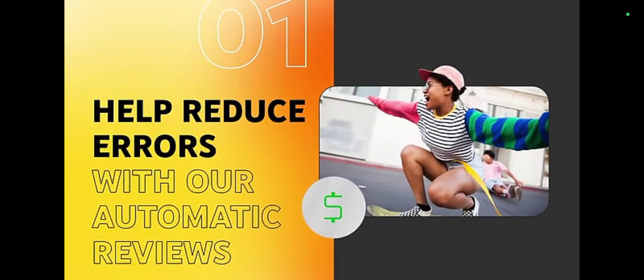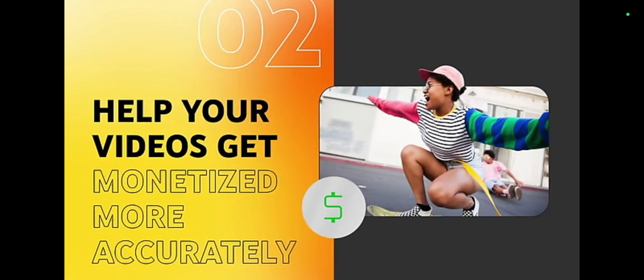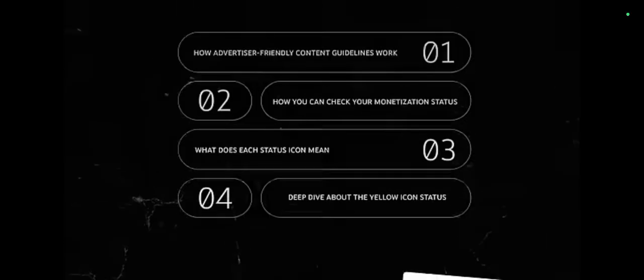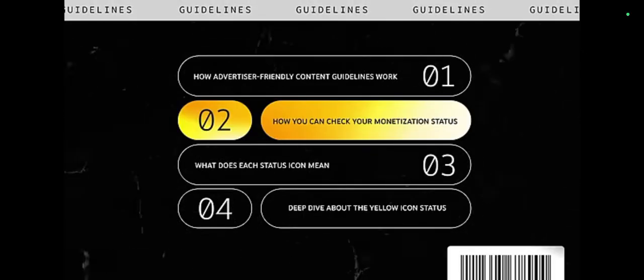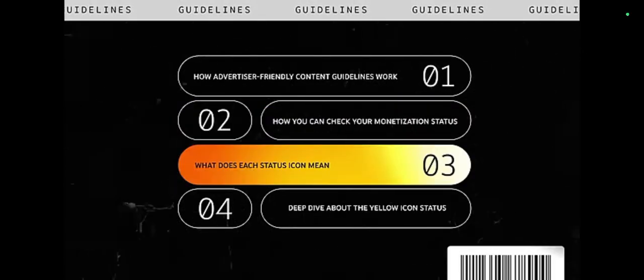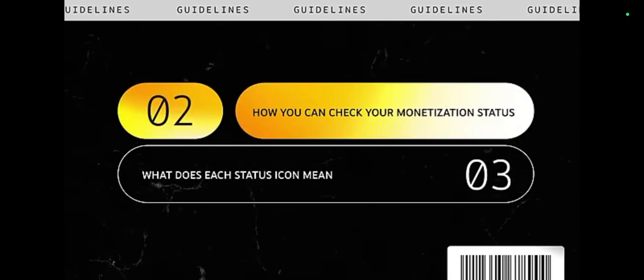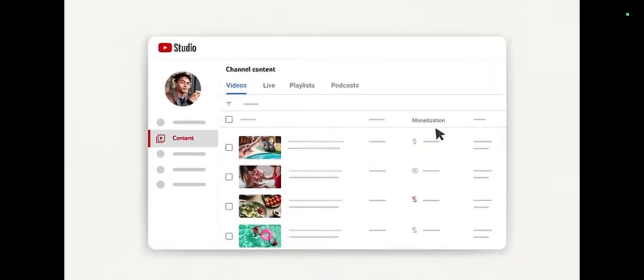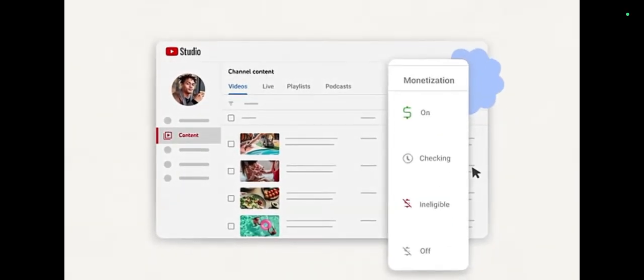The goal of self-certification is to help reduce errors with our automatic reviews and help your videos get monetized more accurately from the start. Next, how can you check your monetization status, and what does each status icon mean? You can check your video's monetization status by going to YouTube Studio, then Content. In the monetization column, you'll find monetization icons. You can hover over the icons for more info about what each means.